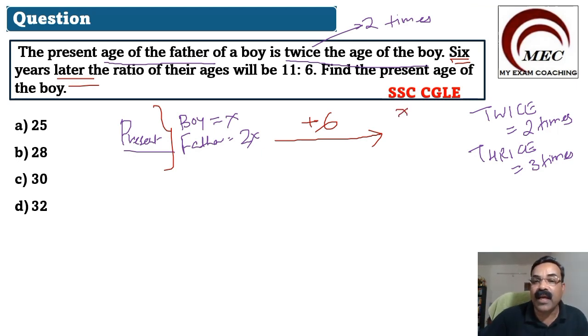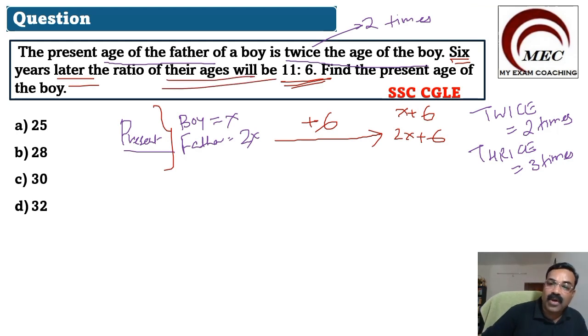The boy will become x plus 6 and the father will become 2x plus 6, because after 6 years, their ages will be increased by 6. That ratio is given as 11:6. That means the ratio of their ages, 6 years later, father to boy.